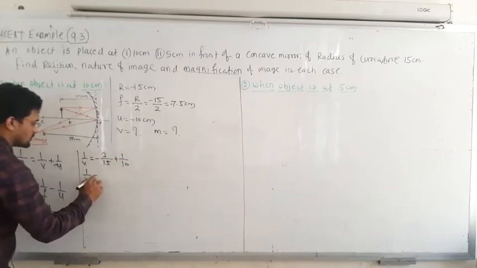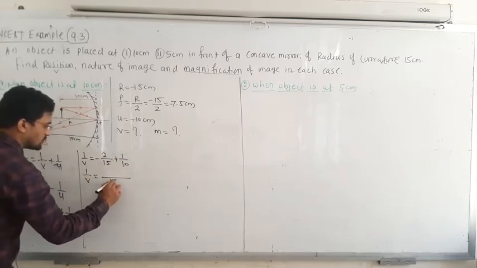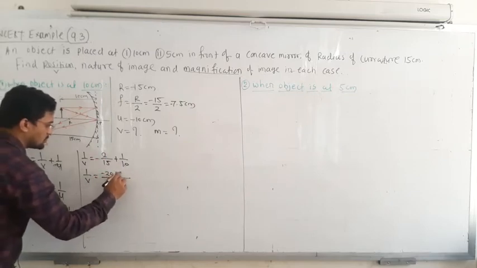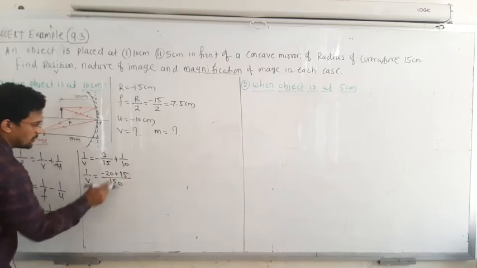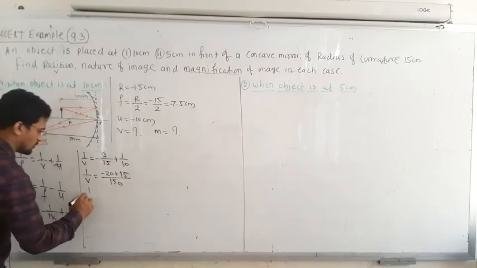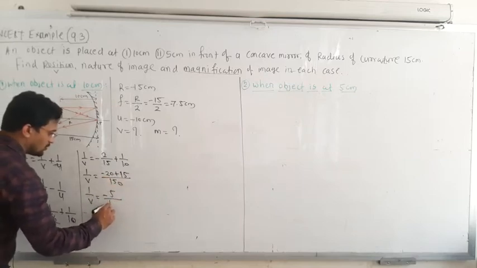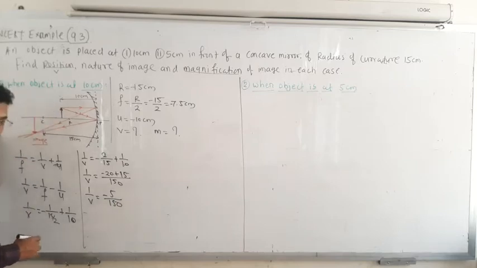So 1 upon V is equal to, 15 into 10 becomes 150, minus 20 plus 15. Just cross multiply. So 1 upon V is equal to minus 5 divided by 150.